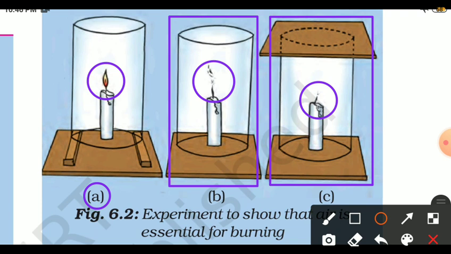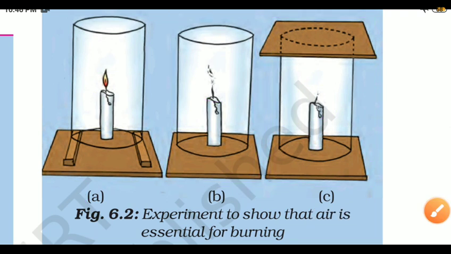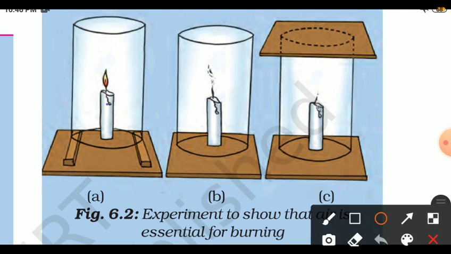In situation 6.2a, the flame is getting proper air, because the wooden blocks are there below, and through them it is getting the air and easily burning. The candle burns freely in case A, when air can enter the chimney from below. In case B, when air does not enter the chimney from below, the flame flickers and produces smoke. In case C, the flame finally goes off because air is not available.